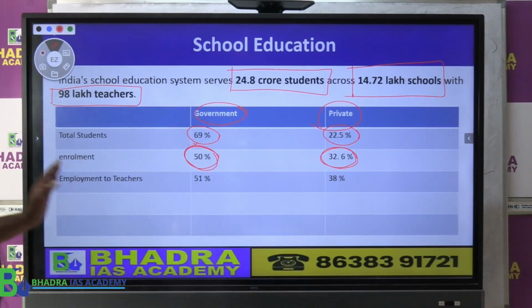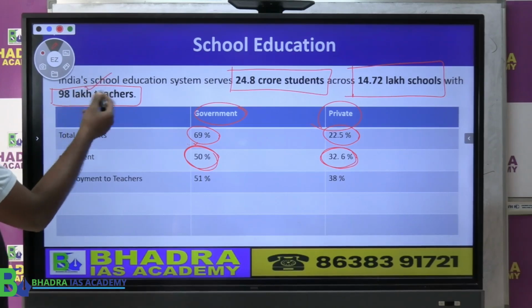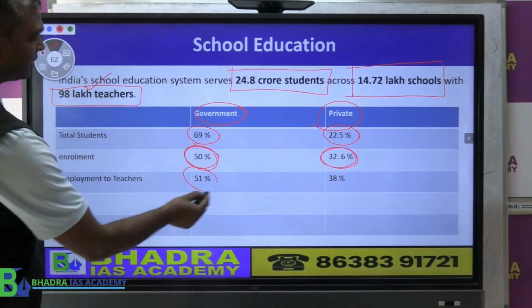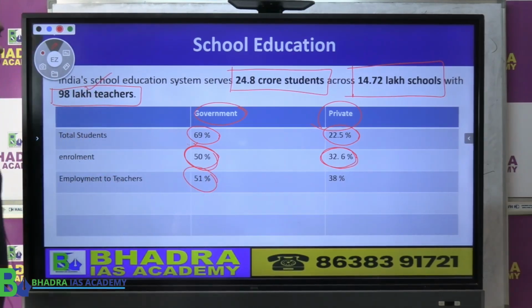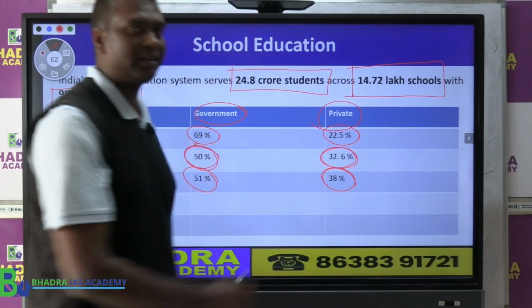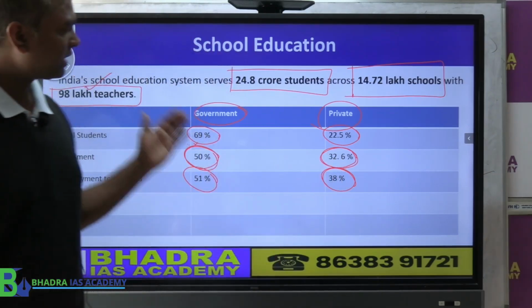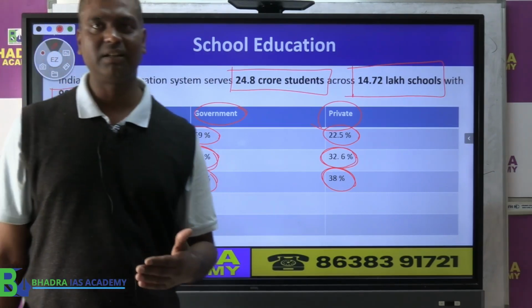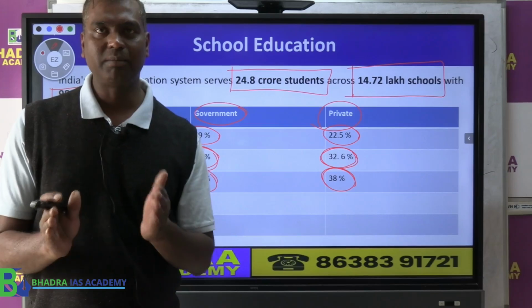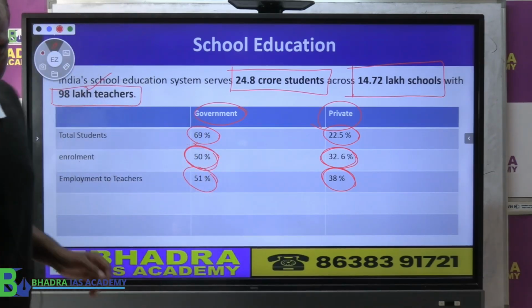Similarly, of the 98 lakh teachers who are working, 51% are employed in government school, and a good number, 38%, are employed in private school. So this statistical data is given in the economic survey, a little comparison between government school and private school.